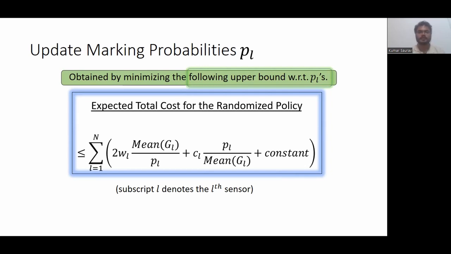We see that this upper bound is a convex function of PLs. So being a convex function, it is easier to minimize. So we find the values of PLs that minimize this upper bound, and we use that value of PL in the algorithm.